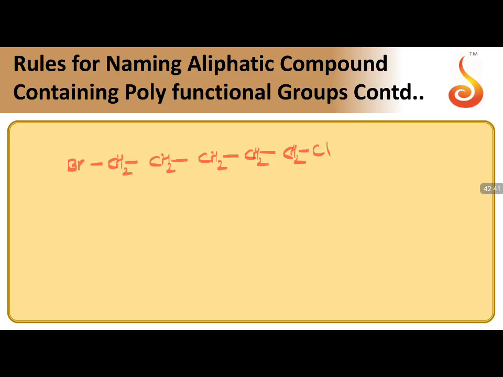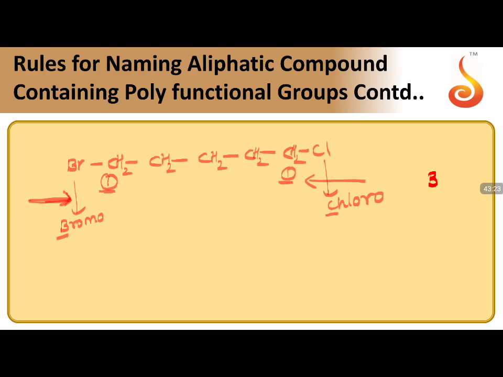Now you see, if I give numbering in this direction, this is 1. If I give numbering in this direction, this is 1. So chlorine is at first position if I number from this side. Bromine is at first position if I number from this side. If you add up the locants of the substituents, you get the same. So the substituents, the functional groups, anything you take, are at the same position from both ends. In this case, the name of bromine is taken as bromo, and chlorine as chloro. Chloro starts with C, bromo starts with B.